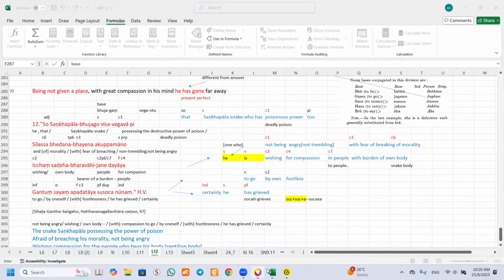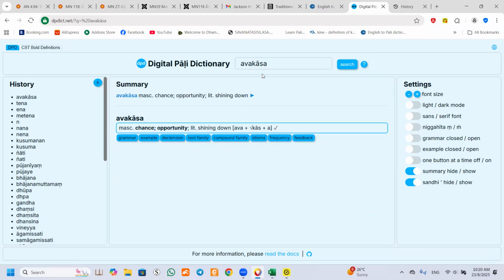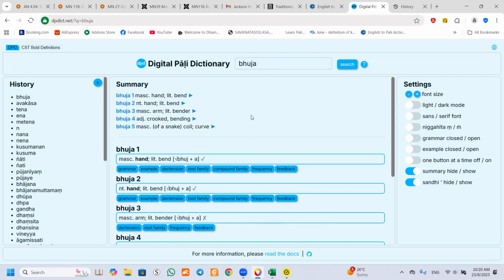Let me check, I cannot remember. I have to reconfirm Bhuja. BHU, Bhuja. Okay, see, the word Bhuja means a coil, or crooked, bending.